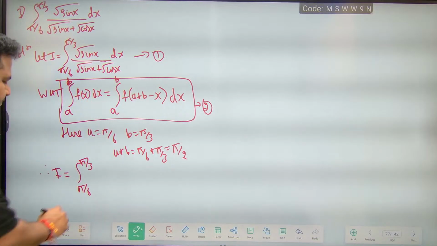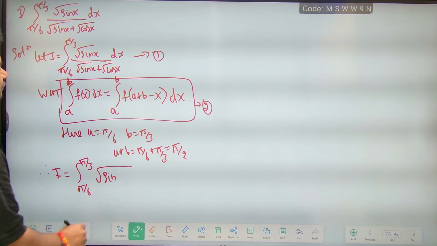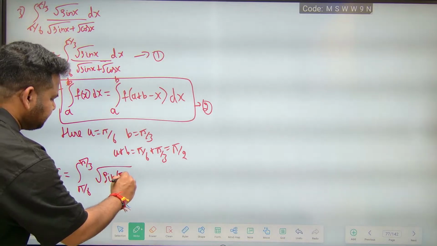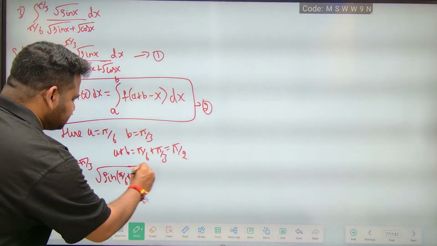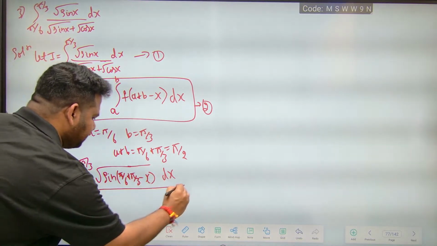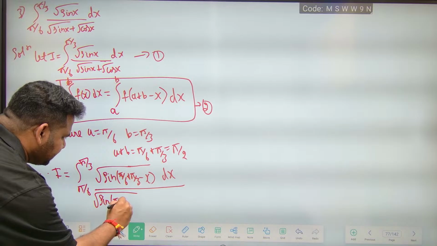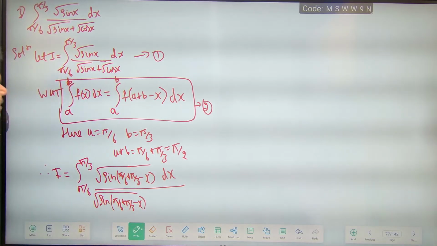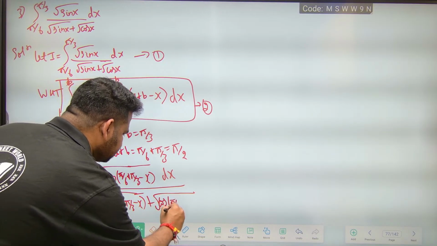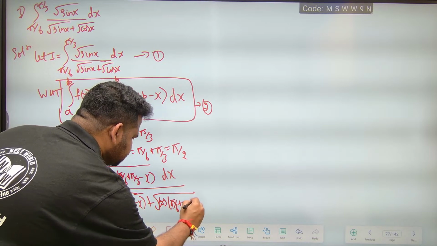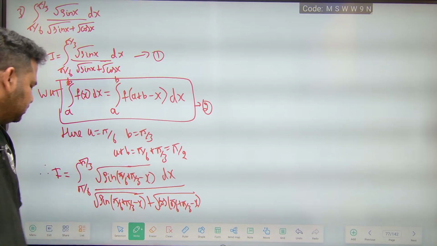So I can write it as the integral from pi by 6 to pi by 3 of square root of sine of, instead of x, we write a + b - x, that is pi by 6 plus pi by 3 minus x, dx, divided by square root of sine of (pi by 6 plus pi by 3 minus x) plus square root of cos of (pi by 6 plus pi by 3 minus x), dx. Pi by 6 plus pi by 3 is pi by 2. Let us write it in the next step.